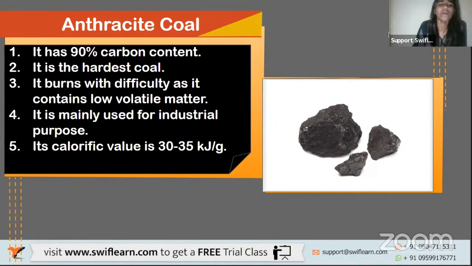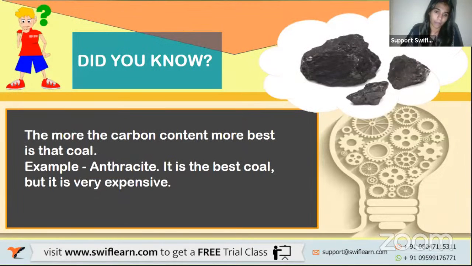Now it is mainly used for industrial purposes, and it also has a high calorific value, which is about 30 to 35 kilojoule per gram. Also, the more the carbon content, the better the coal is, right? So obviously anthracite is the best coal to use, but it is quite expensive.